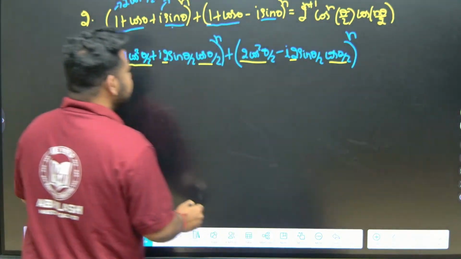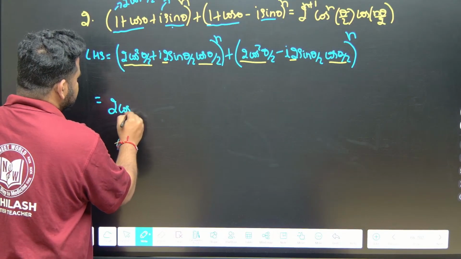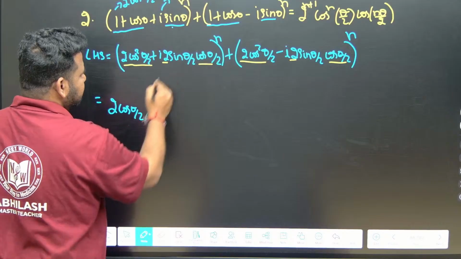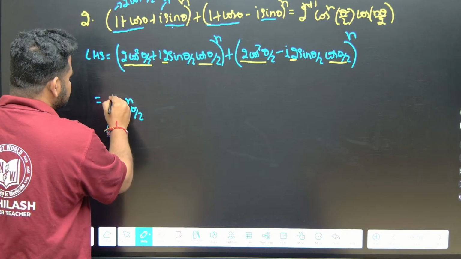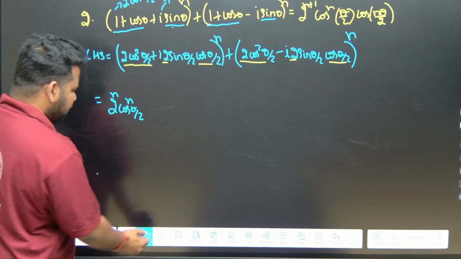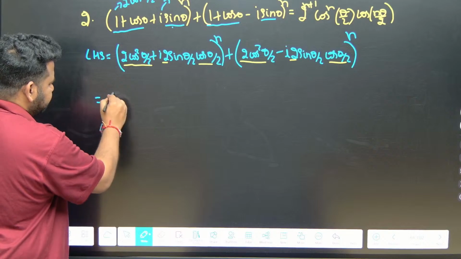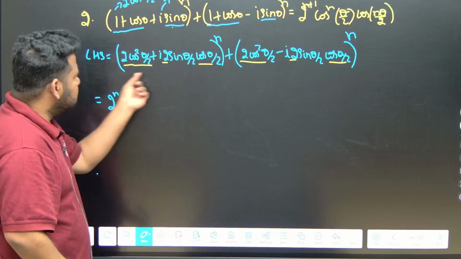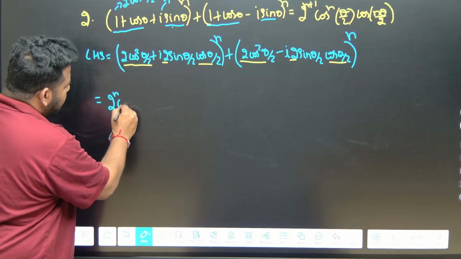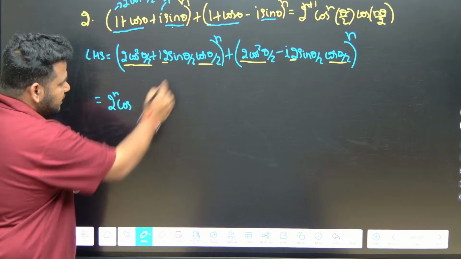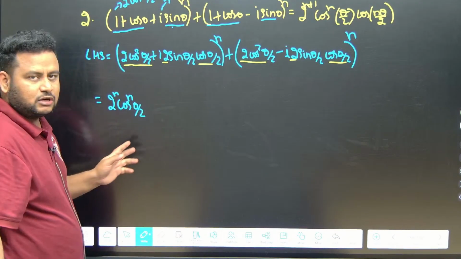Okay, if I take this common, what will I get? I'll get 2 cos theta by 2, and n is there, so n will also come. Here also n will come up. So if I take common, this will become 2 to the power of n, and you should not forget this n. 2 to the power of n into cos to the power of n theta by 2. Okay, cos to the power of n theta by 2.